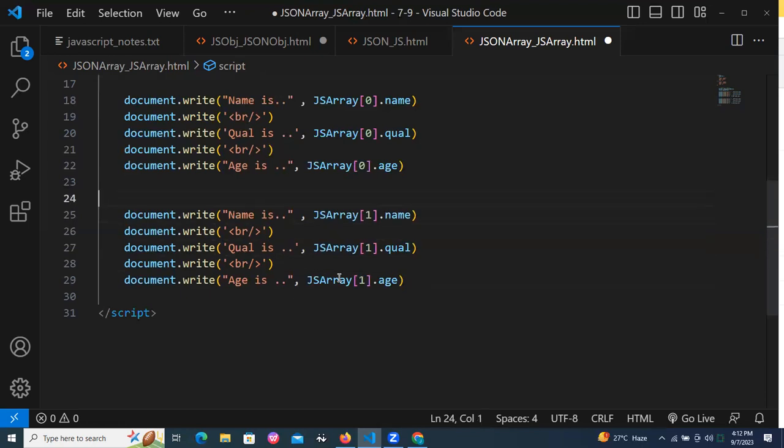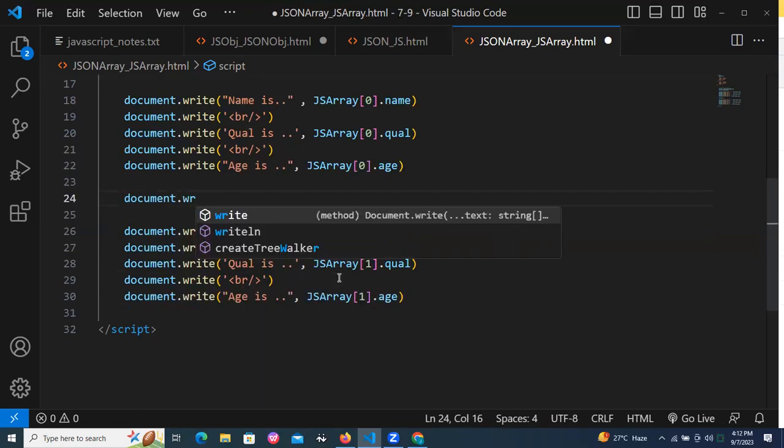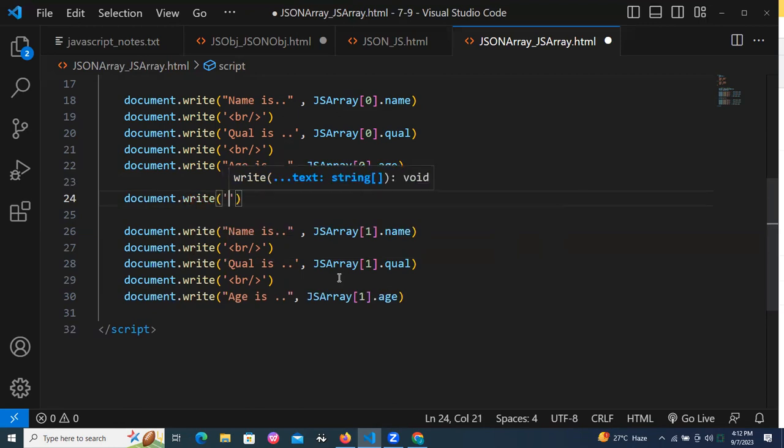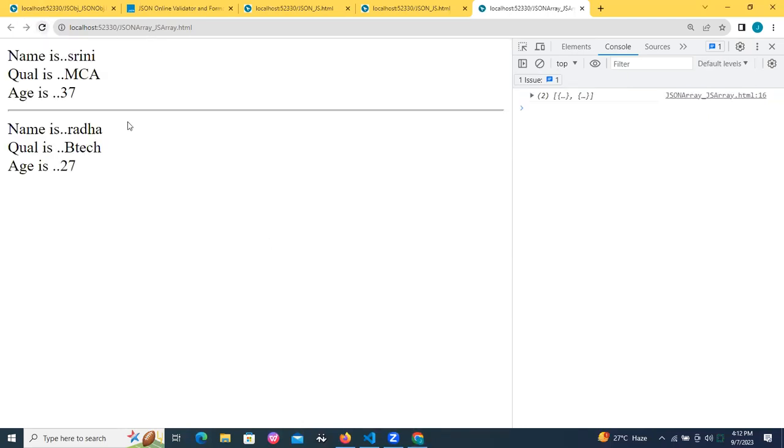Okay, let me take a horizontal row between these two. Document dot write. How to take a horizontal row, sir? HR, na? HR. Yes, that's it. Okay, so this is the first object related data, and this is the second object related data. You can print the first object related data, and the second object related data also, on top of the browser, on top of the user interface. I got 2 objects data printed on top of this.